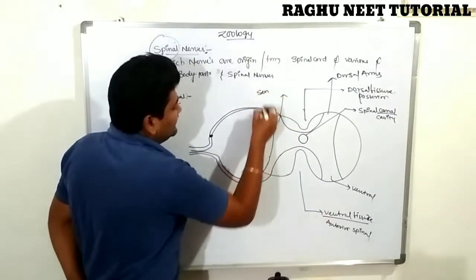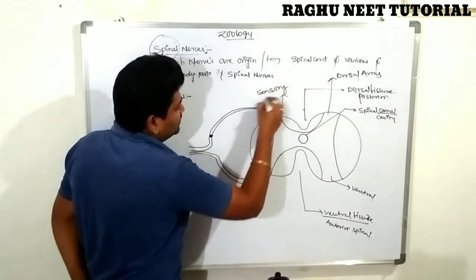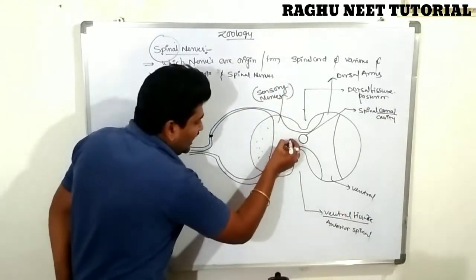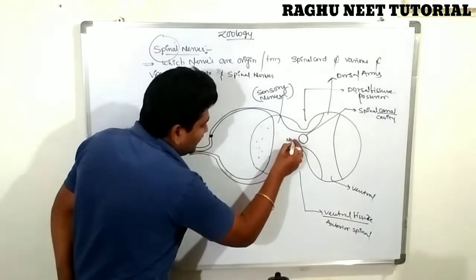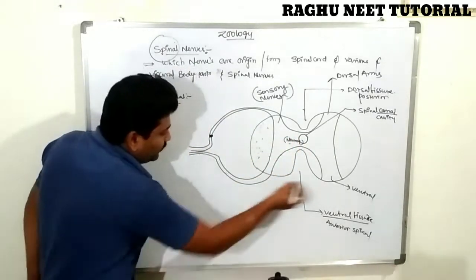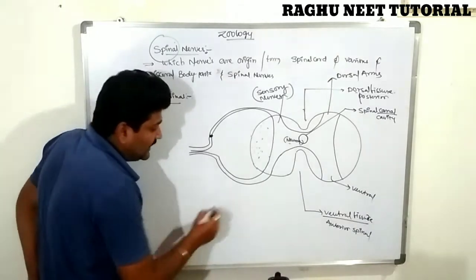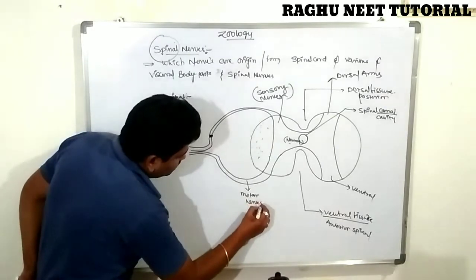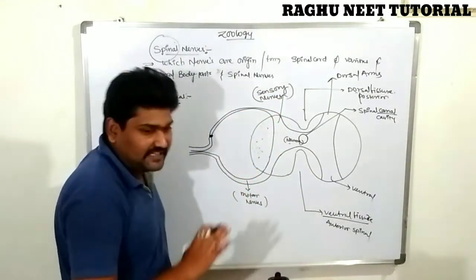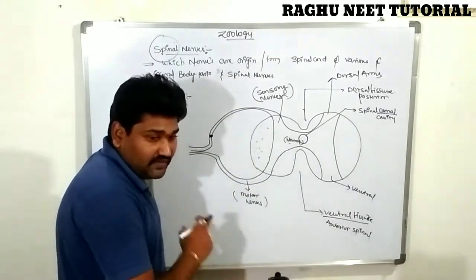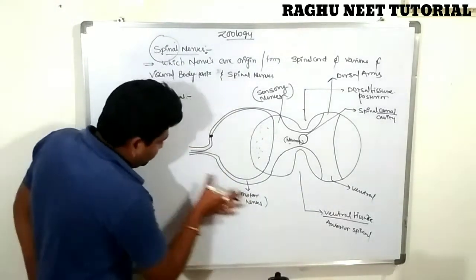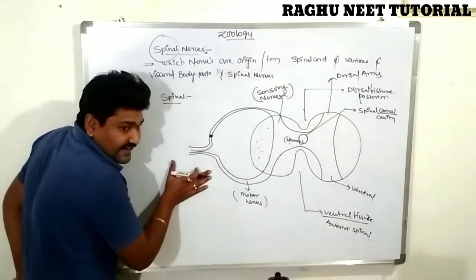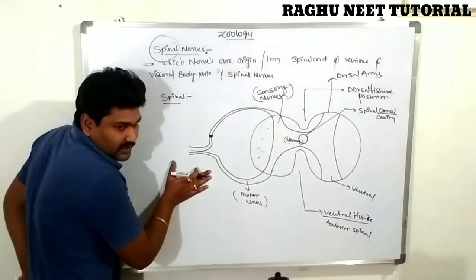It consists of sensory nerves. Which nerves are present in the dorsal region? Sensory nerves are present. The middle of the spinal cord consists of neurons. The posterior, nothing but the ventral side, consists of motor nerves. The dorsal region consists of sensory nerves, and the anterior, ventral region contains motor nerves. Both come out of the vertebral column, both extend, and finally both connect together.